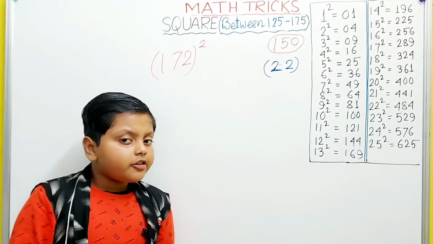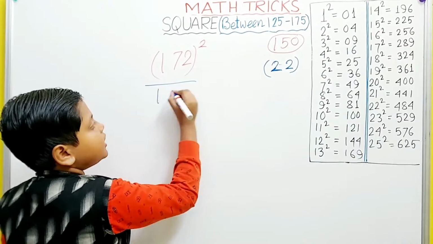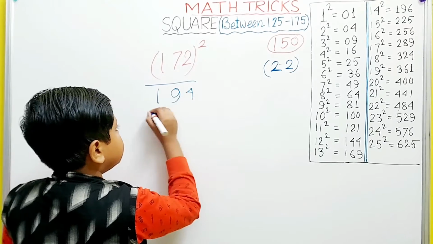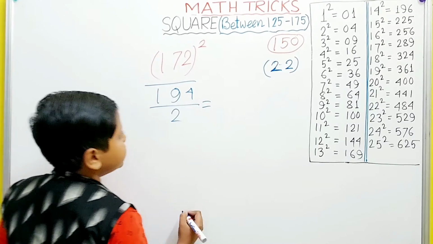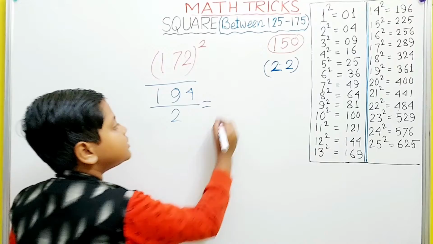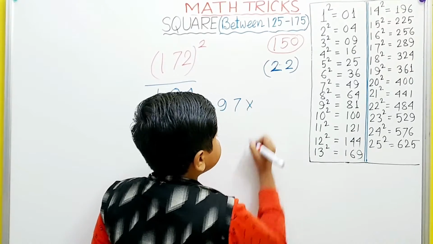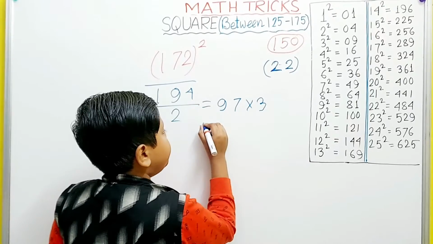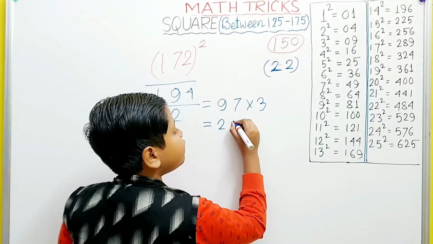So, 172 plus 22 then equals 194. Then we have to half this number, which will be 97. Then we have to multiply this with 3, which equals 291.